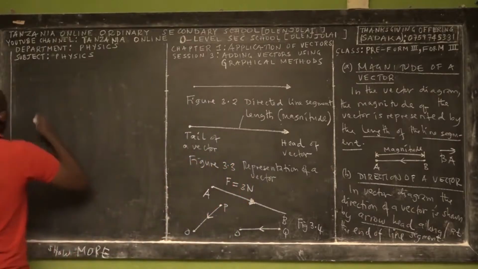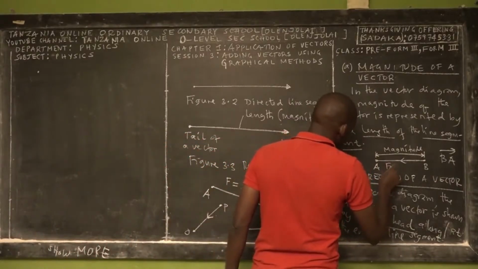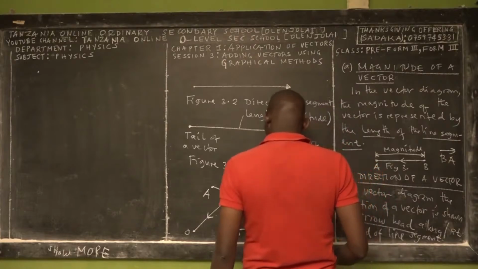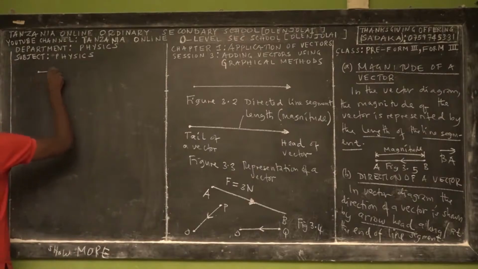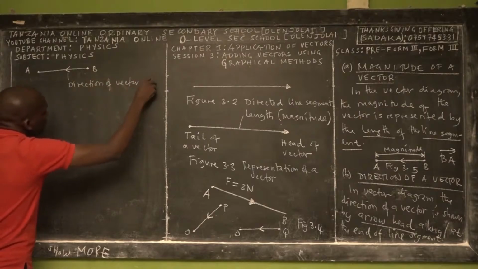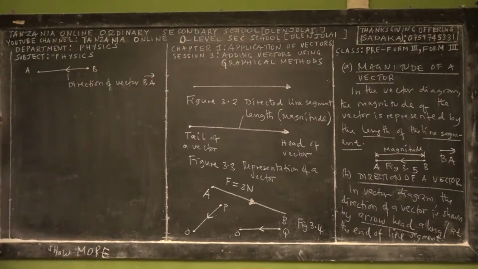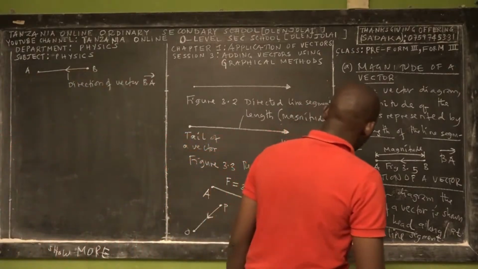So what does it mean? For example, consider figure 3.5. We have A to B. This is representing the direction of vector BA. Direction of vector BA.